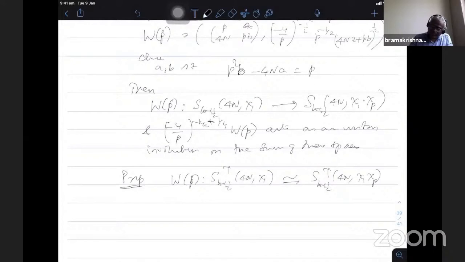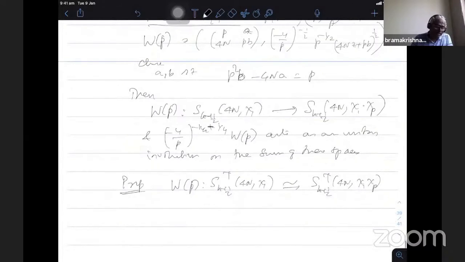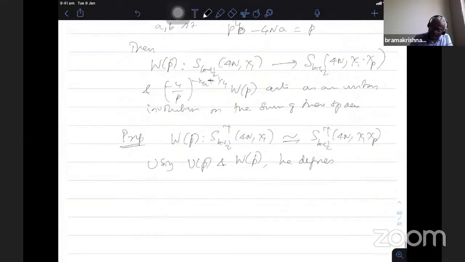So now, we have the U operator Up, and we have the W operator Wp. Combining these two, he defines small wp to be some normalizing factor plus 1 by 4 Up Wp.